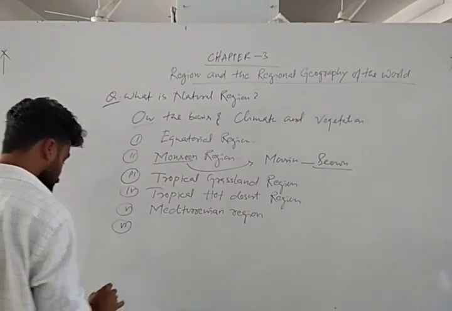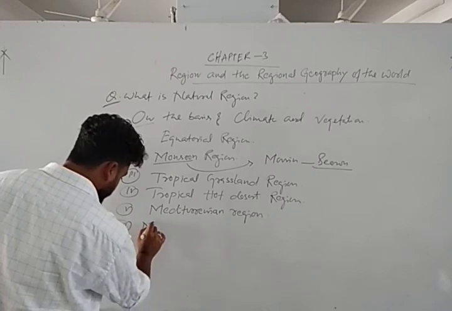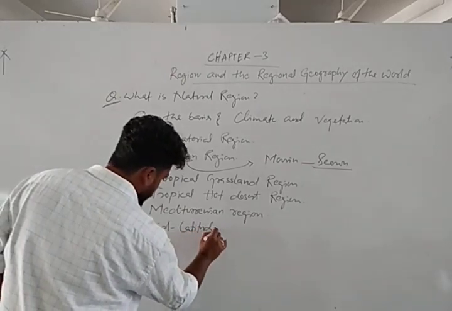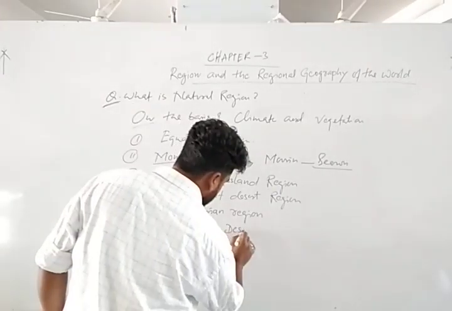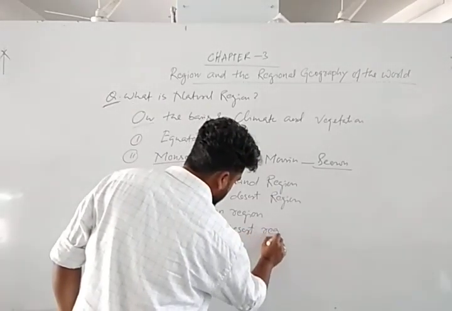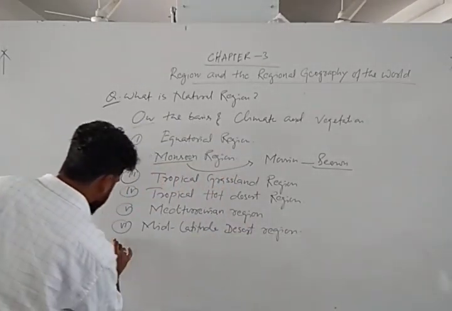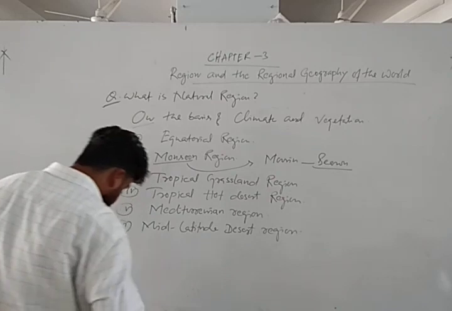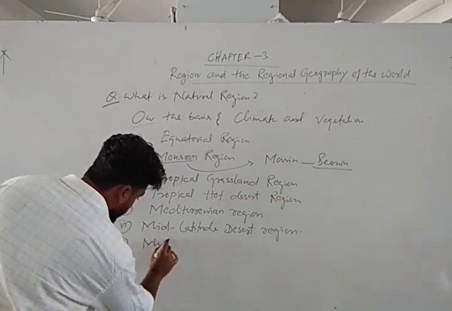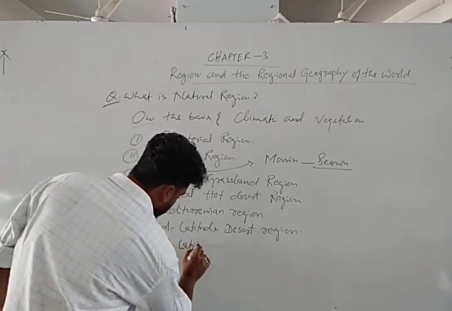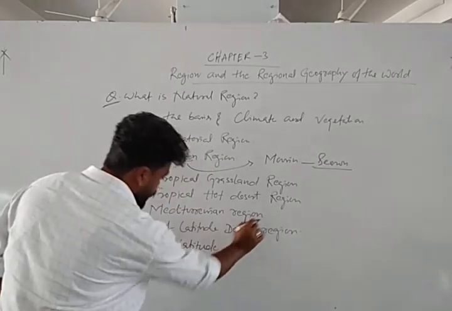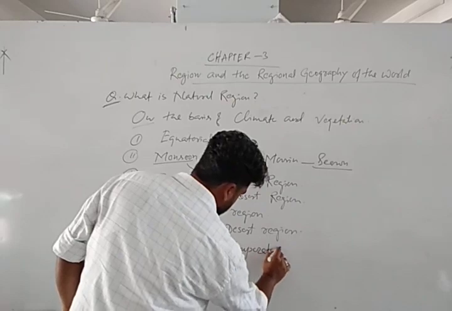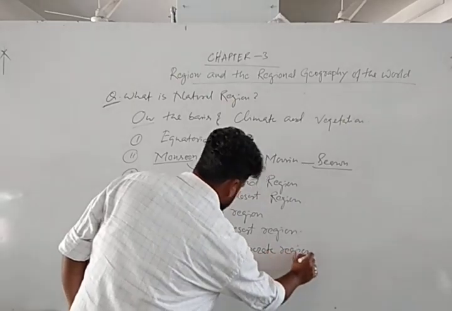Number 6, mid latitude desert region. Number 7, mid latitude temperate region.